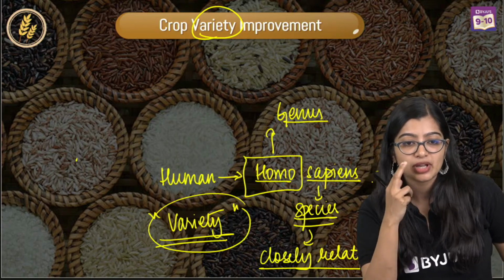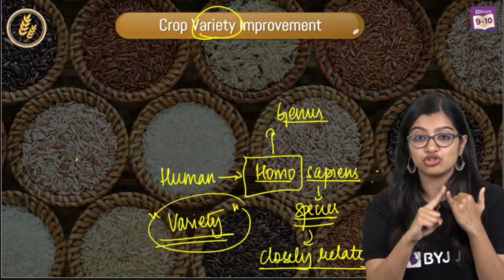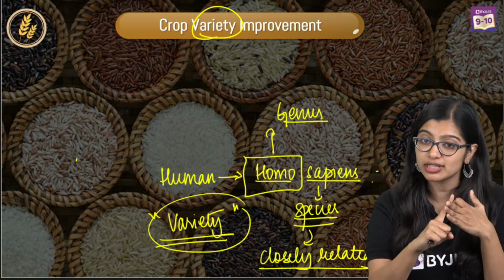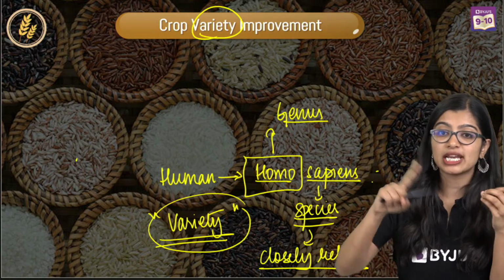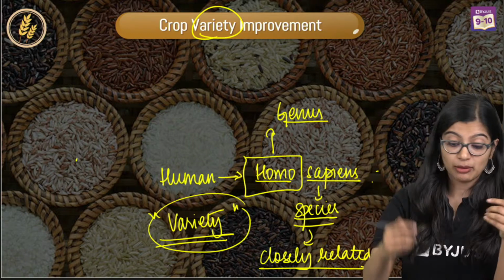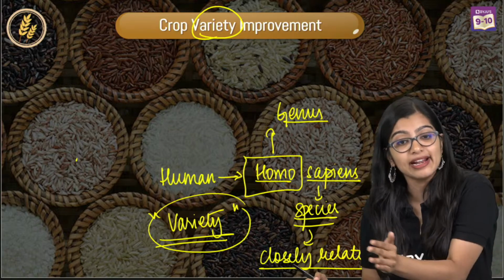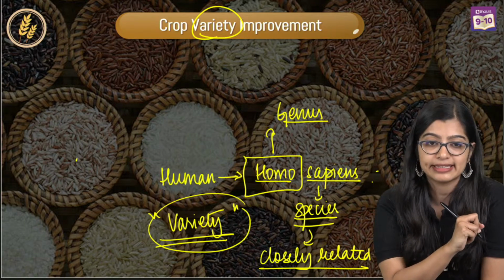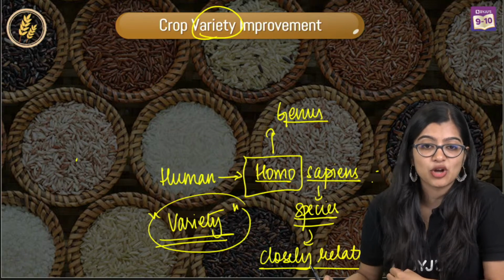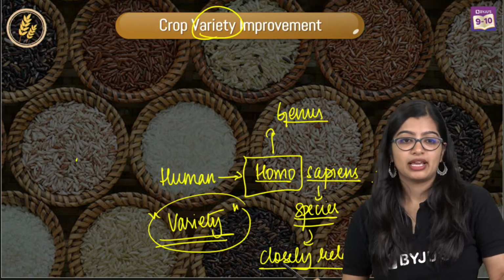Are we clear about what is genus, what is species, and what is variety? Because later, when you're looking at plant variety improvement or crop variety improvement, you need to understand these three things. Yes, nomenclature. Very good.